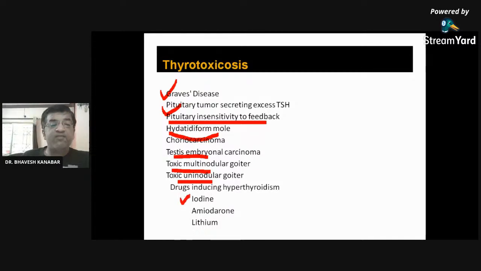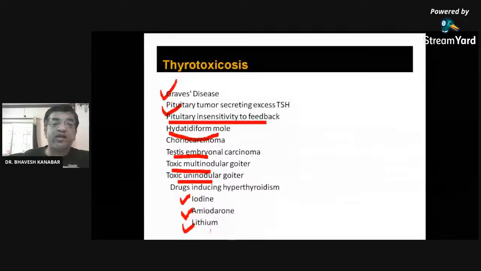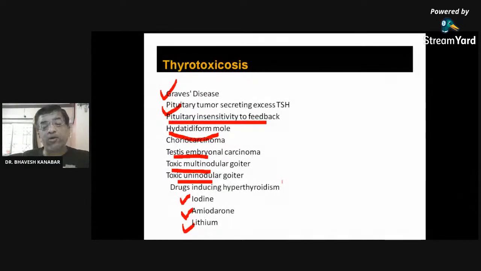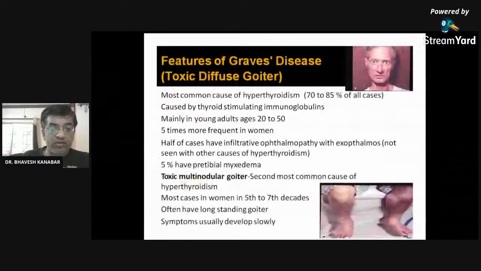Iodine we take as iodized salt. If there is excess iodized salt in our diet, it will lead to hyperthyroidism. Some drugs used in psychopharmacology for bipolar manic depressive illness, like lithium, also lead to thyrotoxicosis.